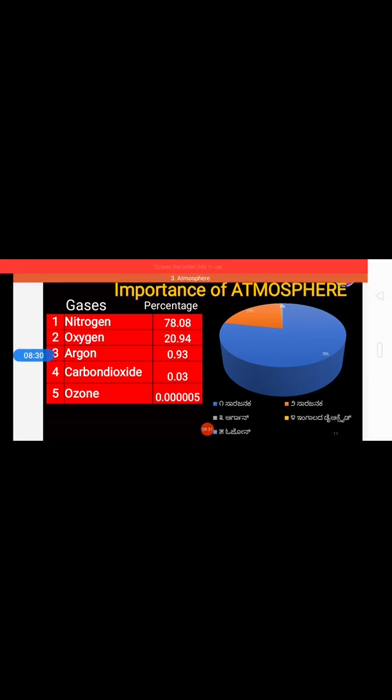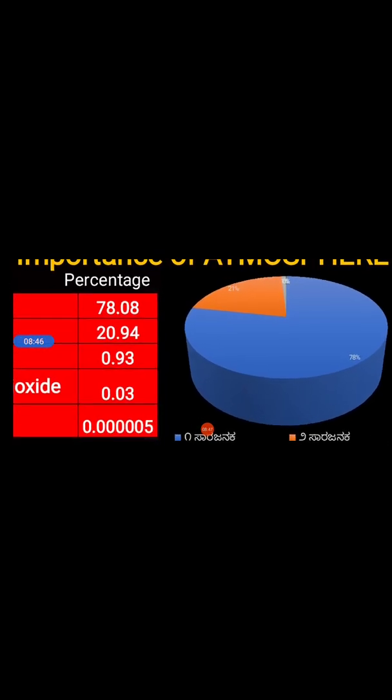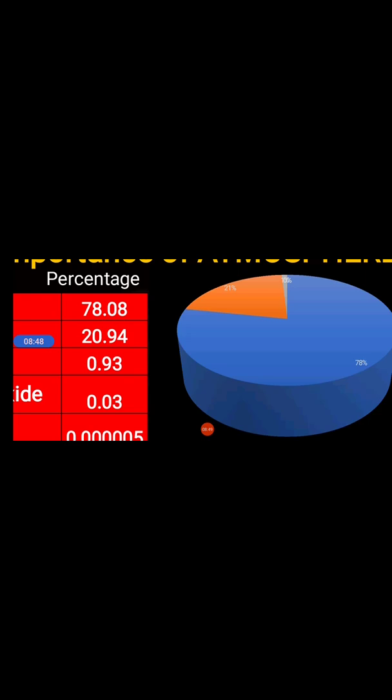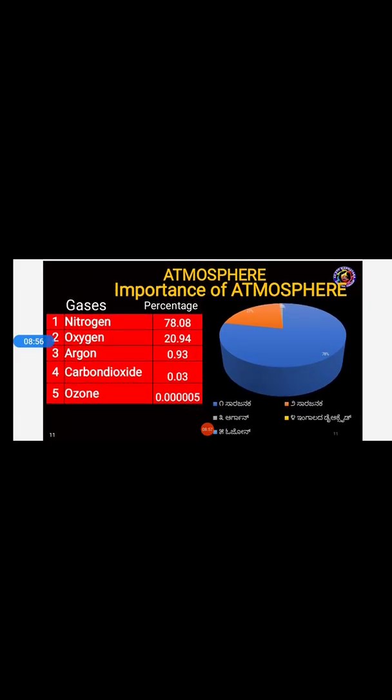Oxygen is present at 20.94%. Argon 0.93%, carbon dioxide 0.03%, ozone 0.00005%. These are the percentages of gases present in the atmosphere. As you can see, the diagram is visible to you on the screen, students. More than 75% of the gas present in the atmosphere is nitrogen. Got it?